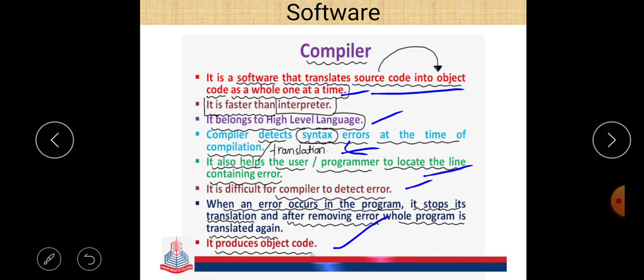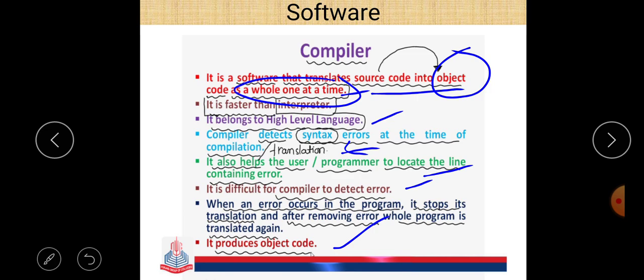So three main points are there out of these points. First of all, compiler is a system software that converts the source code into object code as a whole, one at a time, as I told you earlier. If any error is there, then first of all we have to remove that error, and that is called debugging of an error.